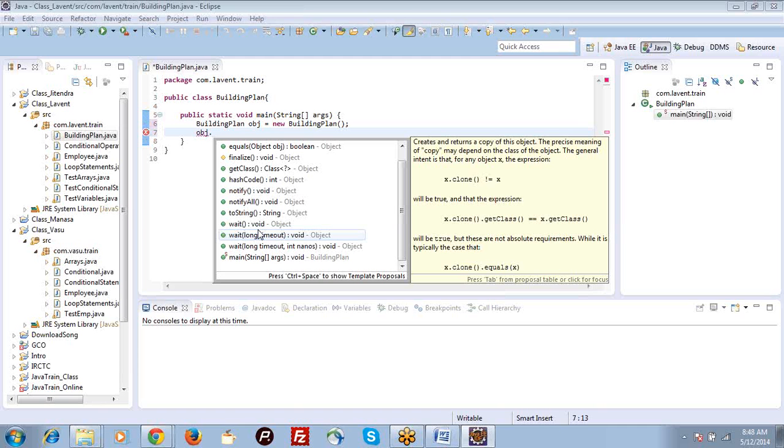Even if you don't extend the Object class, every class in Java extends Object. That's why all the methods are coming from the Object class. If you see the list, it is clearly showing that only main is from BuildingPlan. All others are from Object. So this is because every class in Java extends java.lang.Object by default.